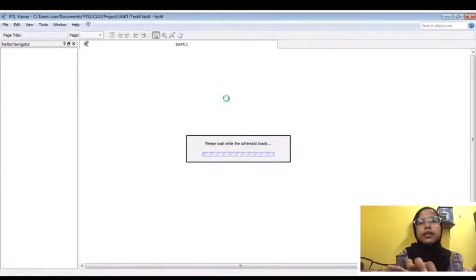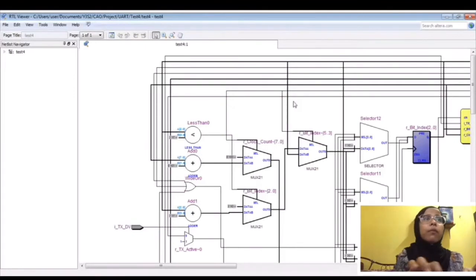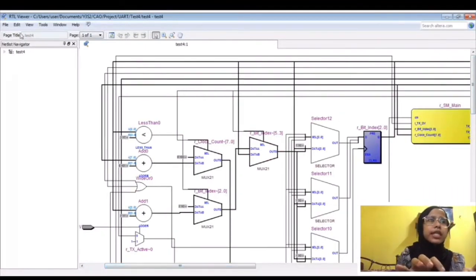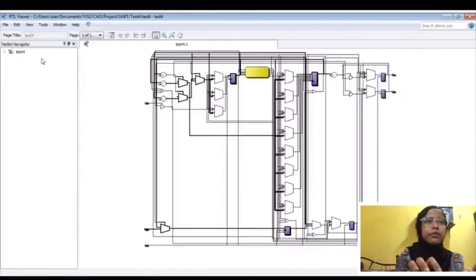It is a little bit complex because we didn't manage to simplify it here, as we have all these elements. I will zoom in a little bit.